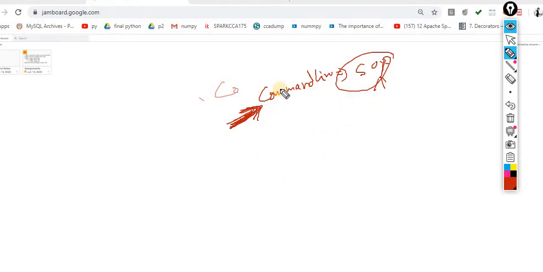Let me explain this point, then I will touch the technical point for the same. Now what is the command line argument? Let's suppose you are running your program something like this: py, space, and your program name abc.py. You run your code something like this. Now what I want is to supply two values over here.